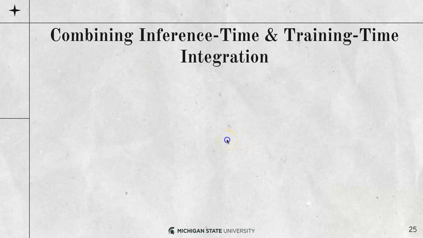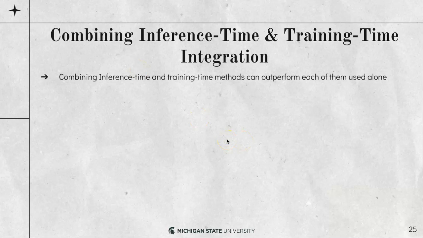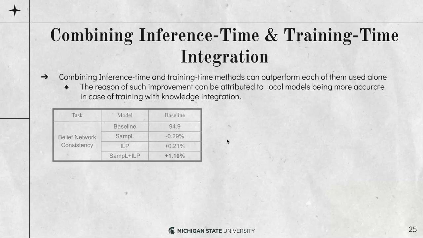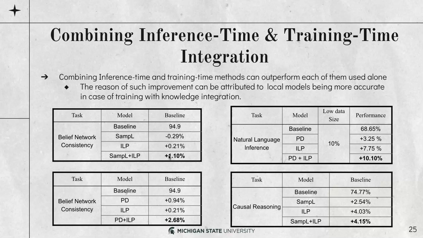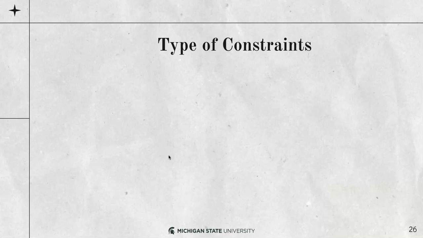Next, we have seen that combining inference time and train time integration can usually get better results than each of them alone. You can see here that even though the sampling loss integration was hurting the performance, the combination of sampling loss and ILP gets the best performance among all of these methods. The same phenomenon can be seen in three other tasks as well.